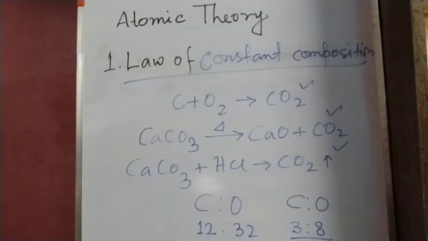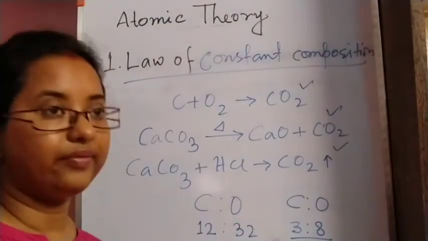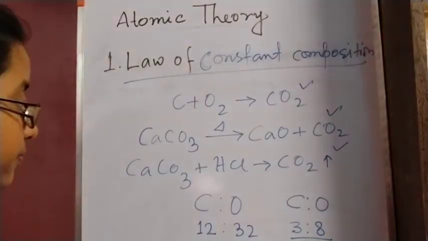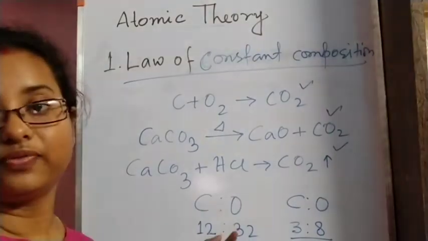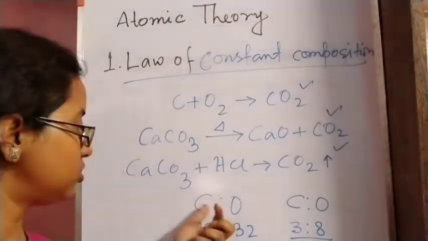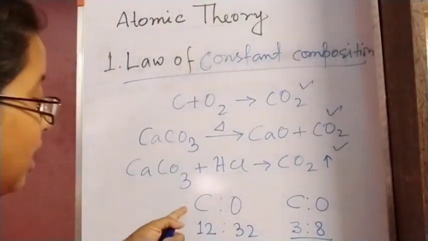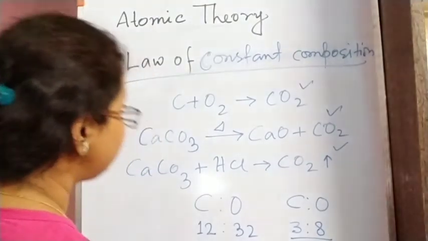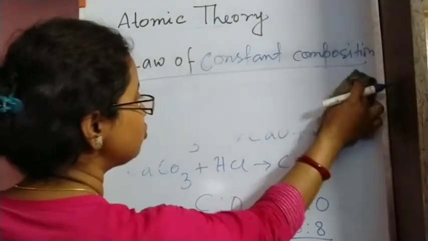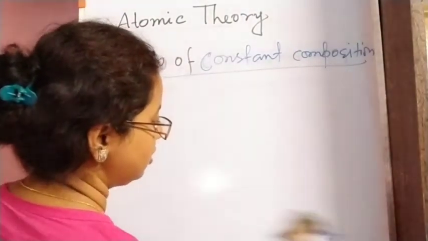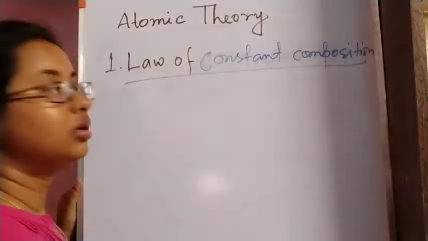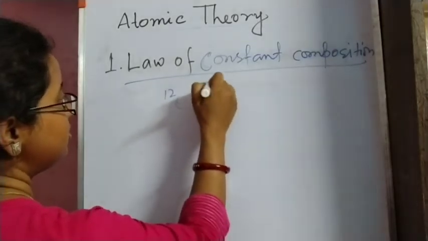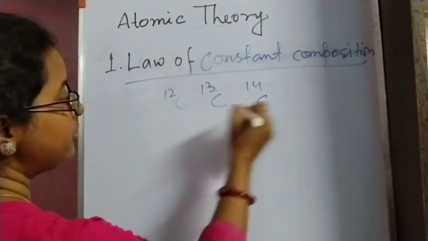So this is the law, but it has some drawbacks or limitations. If we have different isotopes, suppose here we have used carbon, but we have to always use the same isotope of carbon. As we know, we have three different isotopes of carbon: C12, C13 and C14, where C14 is the radioactive isotope.